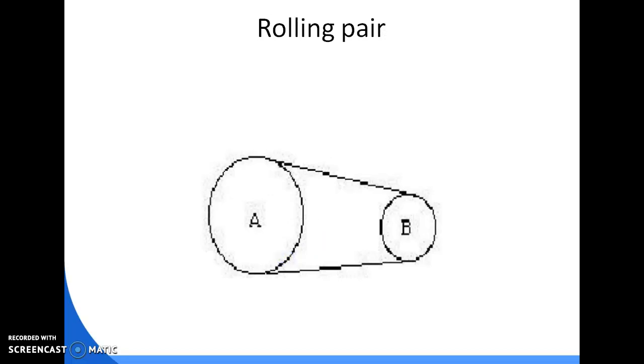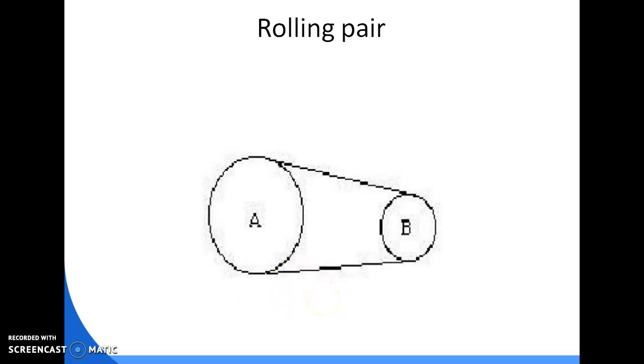Then the rolling pair. Generally we know that rolling means rotation plus translation. So these two links make a rolling pair, meaning both rotation and translation are possible here. Here we can see link A and link B, two wheels.